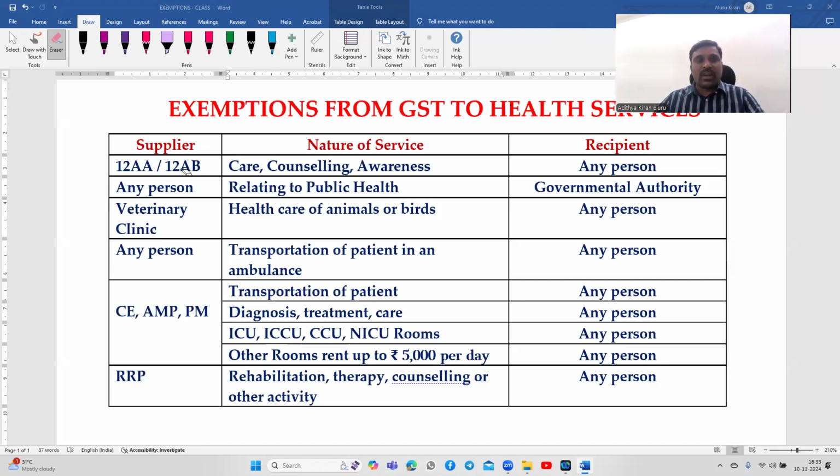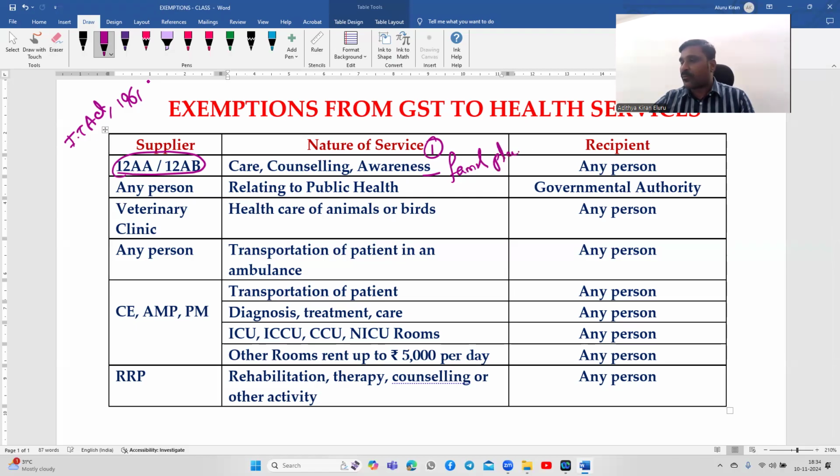So first thing is 12AA or 12AB. So this 12AA or 12AB refers under Income Tax Act, okay, under Income Tax Act 1961. If they are registered under Section 12AA or 12AB, they can do these things. So out of this care, counseling, awareness, first they will start with the awareness. So awareness relating to what? Awareness relating to family planning, preventive health care, and HIV prevention.